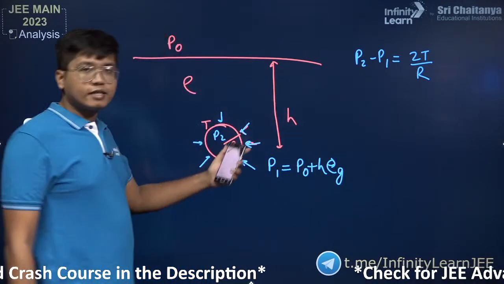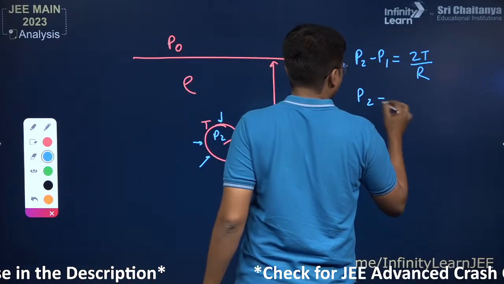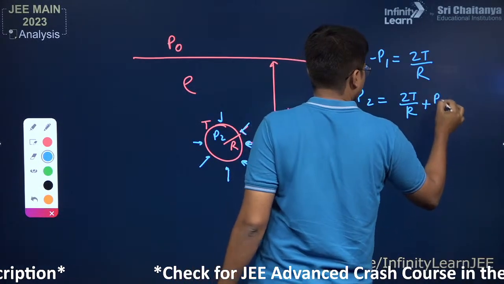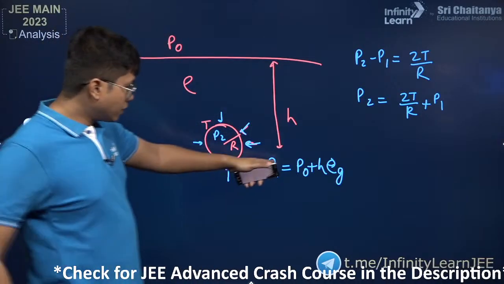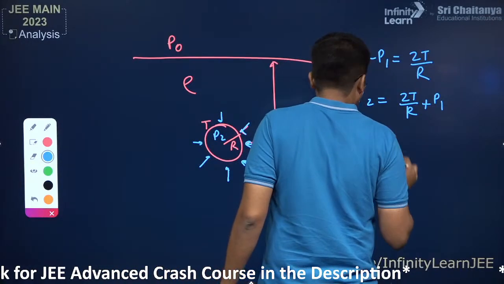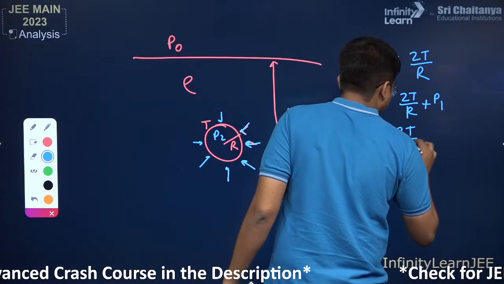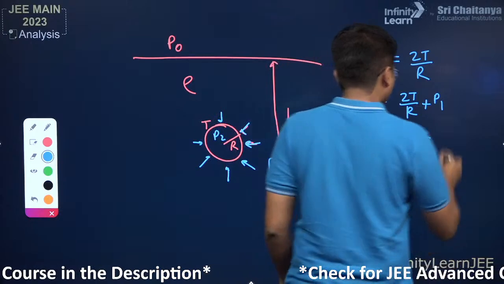Inside pressure is greater than the outside pressure always. So P2 is equal to 2T by R plus P1. P1 we have already got here. P1 is P naught plus h rho g. So P2 is equal to 2T by R plus P naught plus h rho g.